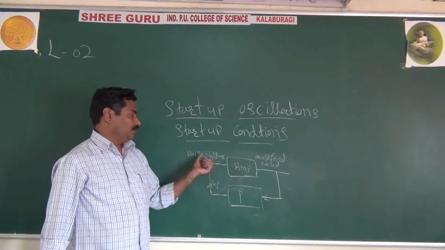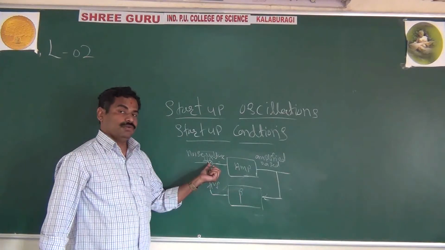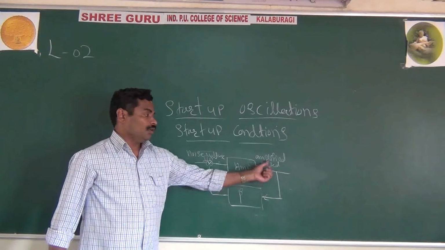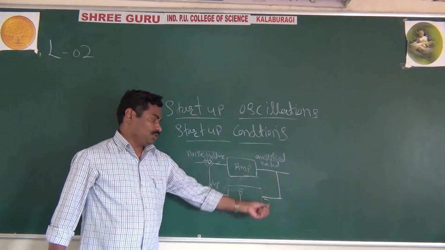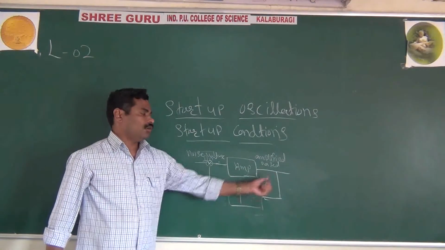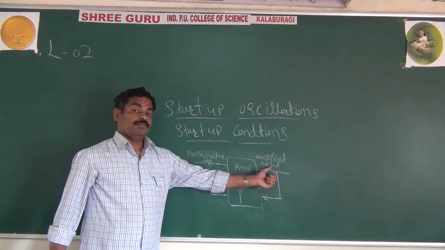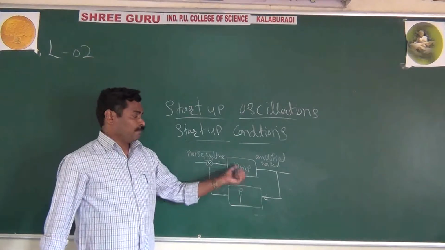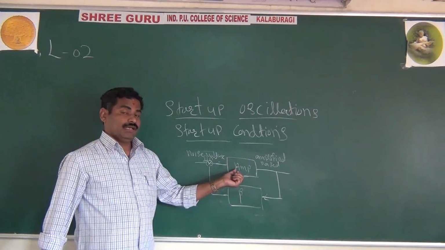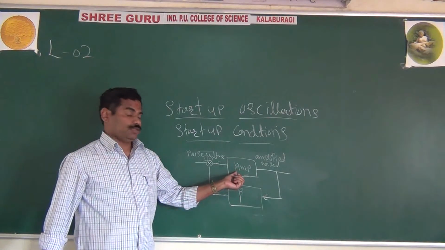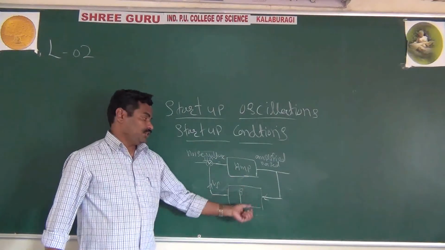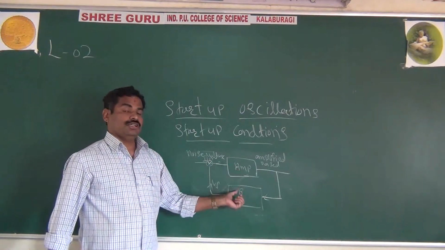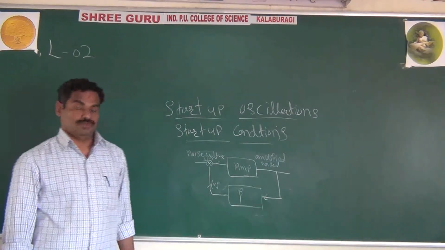The noise voltage is the input to the amplifier. This noise voltage is amplified by the amplifier, and the amplified noise voltage is given to the feedback network. As usual, the amplifier will give a 180 degree phase shift. Another 180 degrees of phase is given by your feedback network, and the total is a 360 degree phase shift. That is nothing but positive feedback.